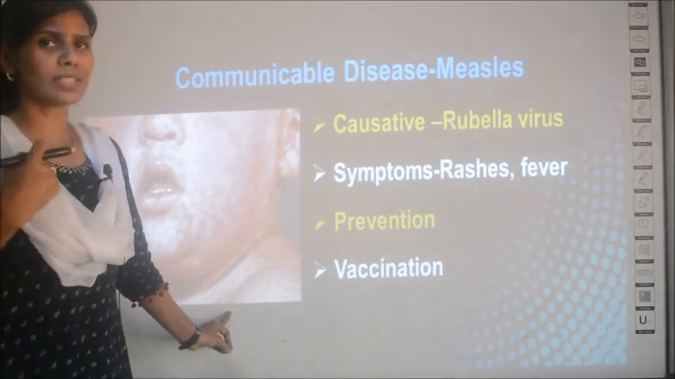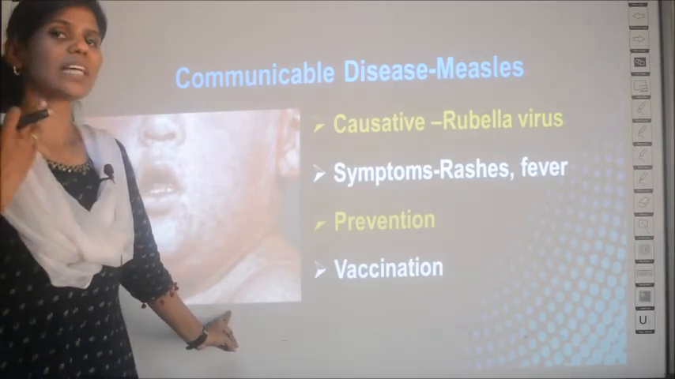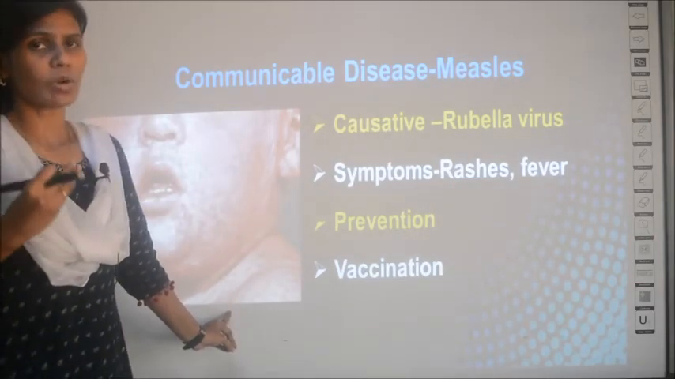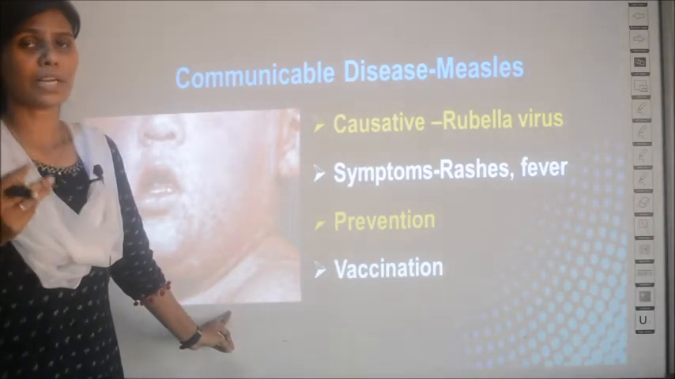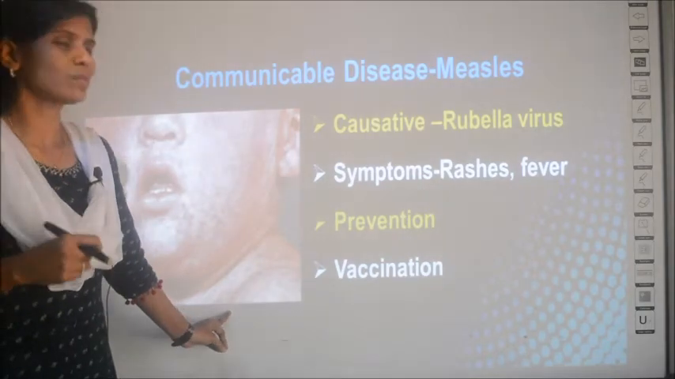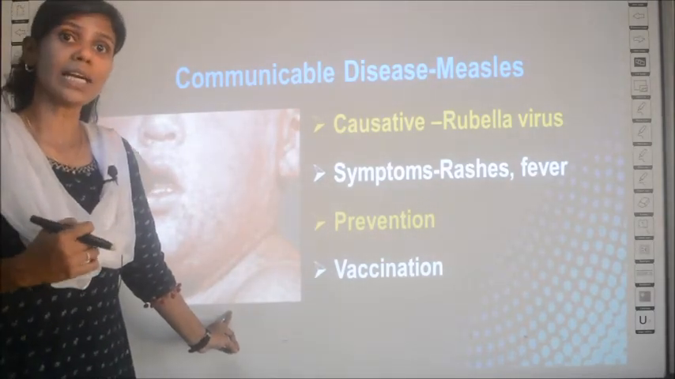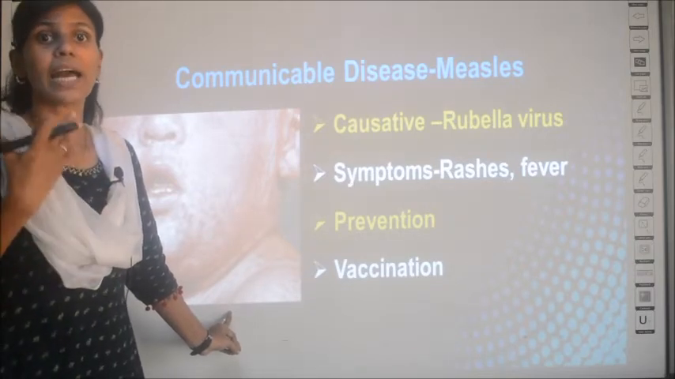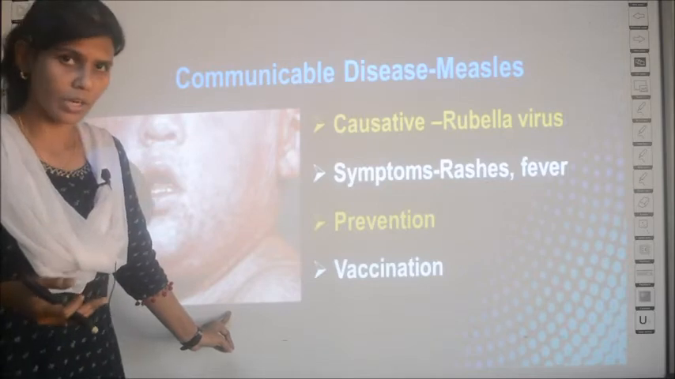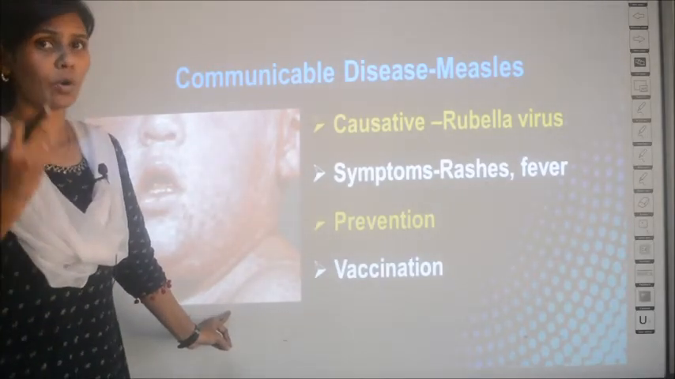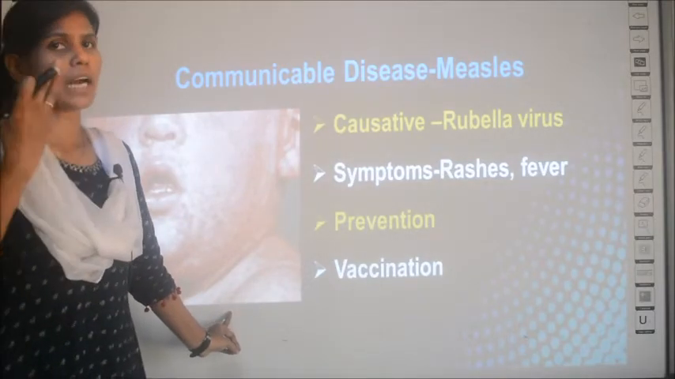Why do you need that same organism? Because you have studied about antigens and antibodies. Anything which does not belong to your body will be considered an antigen, and this virus or bacteria, when it enters the body, will be considered a foreign substance, an antigen, and your body will start producing antibodies. So when your body produces antibodies, it will give immunity against the disease.